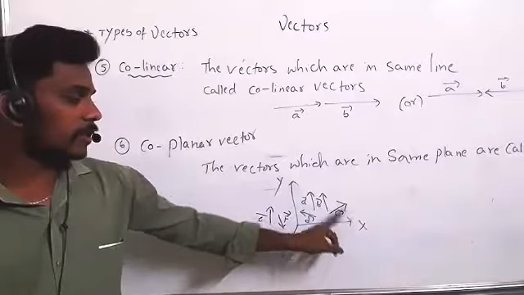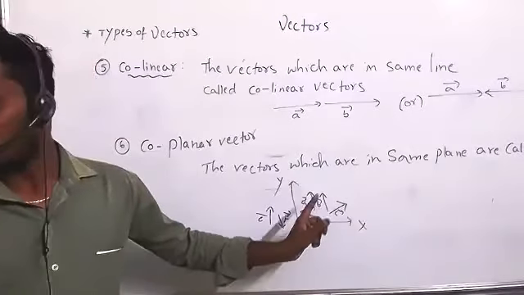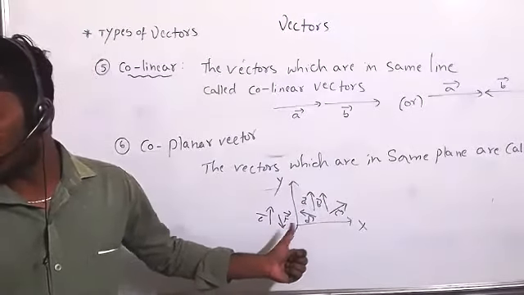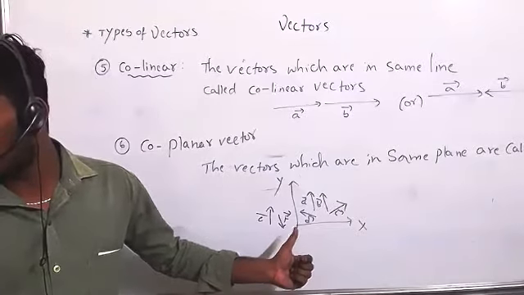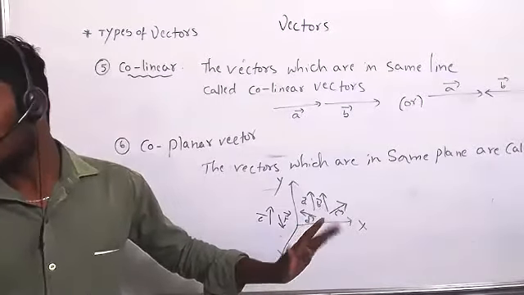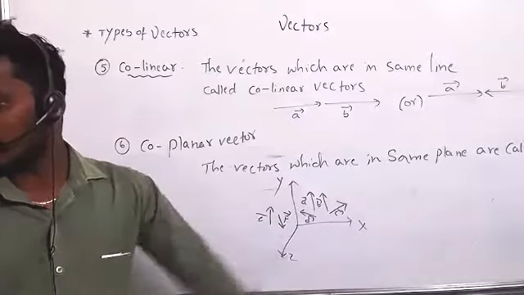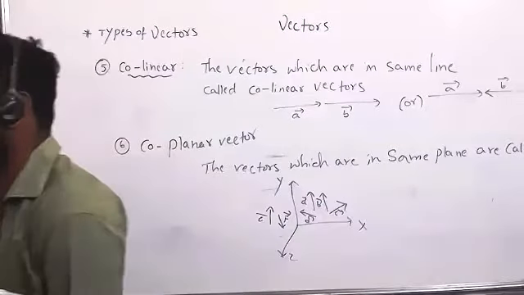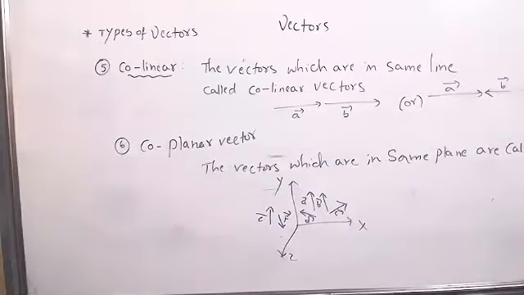These vectors are in which plane? YX. Are F and D both in the same plane? No, sir. One is in YZ, one is in YX. Clear? So in the previous one, in collinear, if one would have been above, then it will become anti-parallel or parallel.